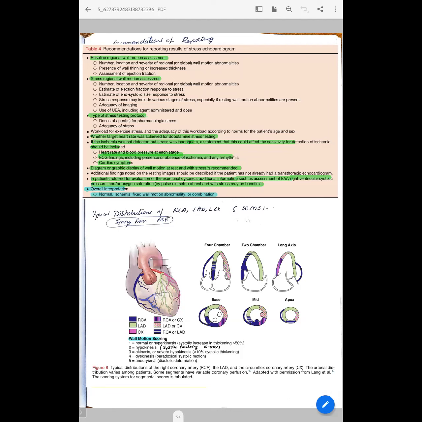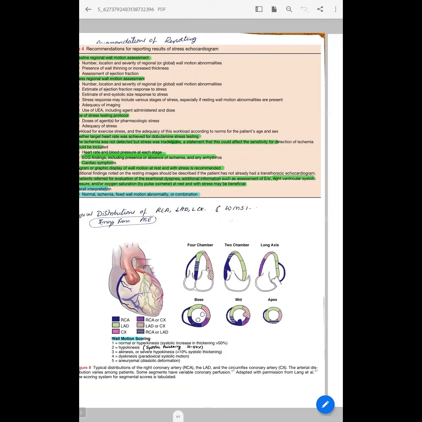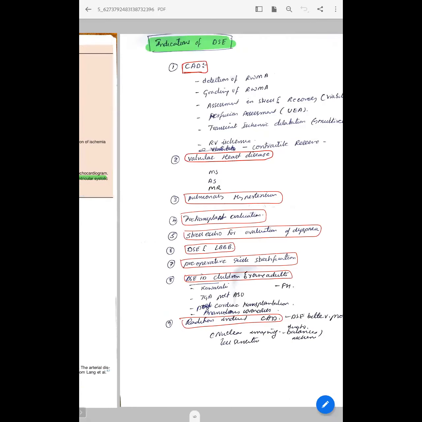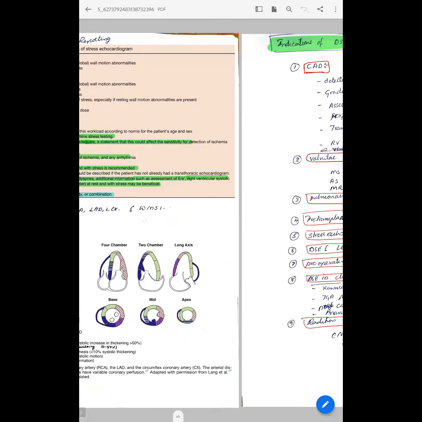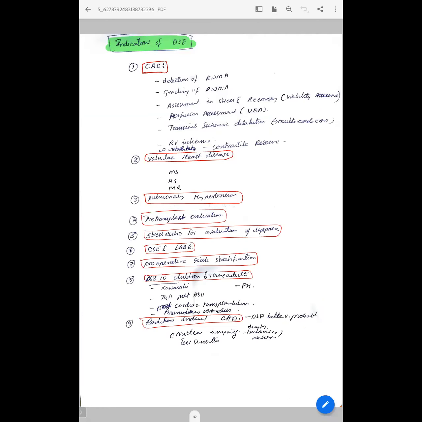And rather than looking only at the excursion of the myocardial segment, you should specifically look for the change in thickness. That is what wall motion score index specifically stresses upon. Coming to the indications of DSE, the main one is detection of ischemia, another is viability